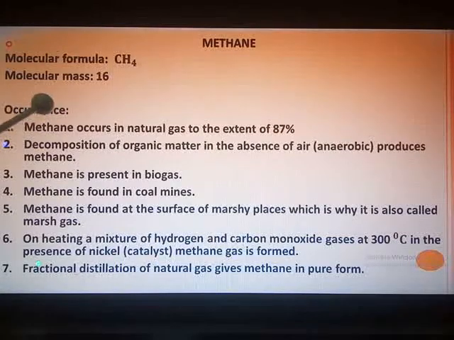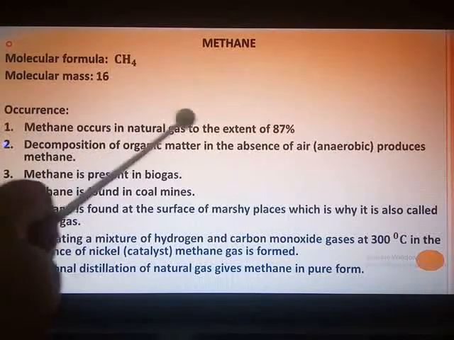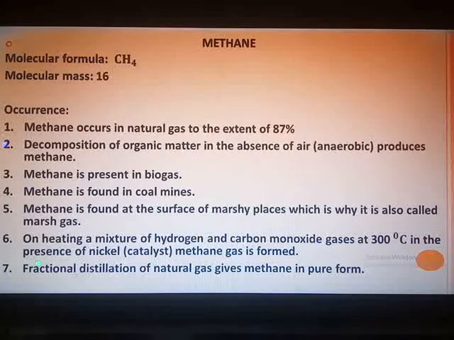Where does it occur? It occurs in natural gas to the extent of 87%. Decomposition of organic matter in the absence of air, that is an anaerobic process, produces methane present in biogas and coal mines, and it is also found at the surface of marshy places. Hence it is also called marsh gas.